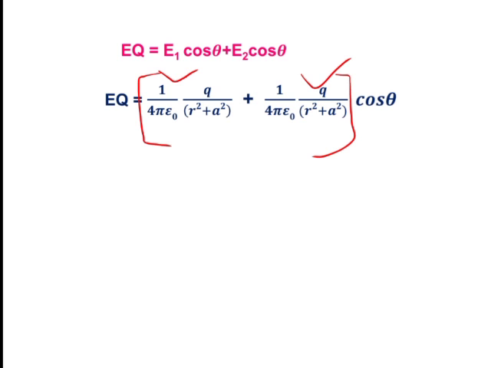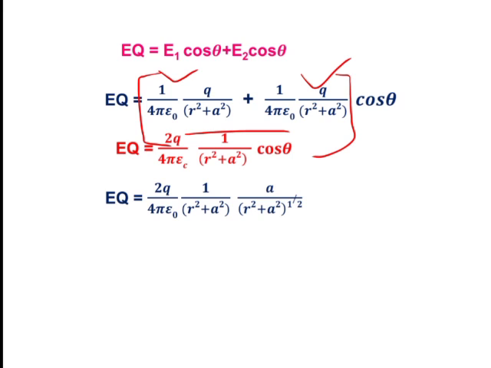Cos theta is common. Now EQ is equal to, if we add these two, then how much will we get? 2Q divided by 4 pi epsilon naught, 1 divided by R square plus A square, into cos theta. Then what is cos theta? Cos theta is nothing but A divided by R square plus A square raised to 1 by 2.